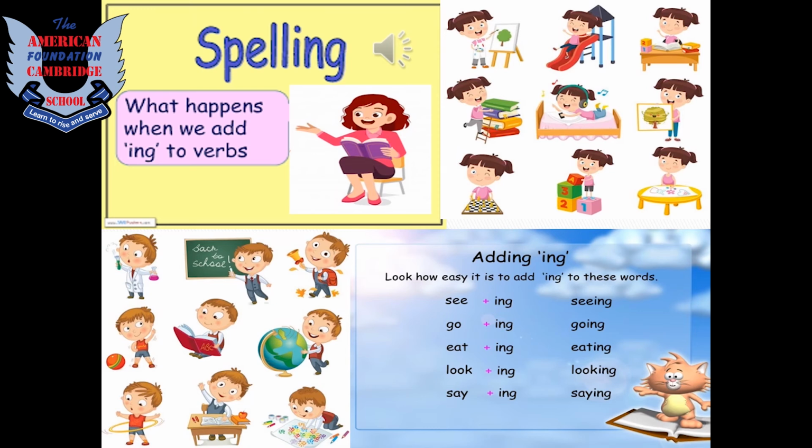Let's look at the spellings and see what happens when we add ing to verbs. Definitely they become a happening now verb. For example, see will become seeing, go will become going, eat will become eating, just adding ing at the end without changing anything. Look, looking, say, saying. It's so easy, so interesting.